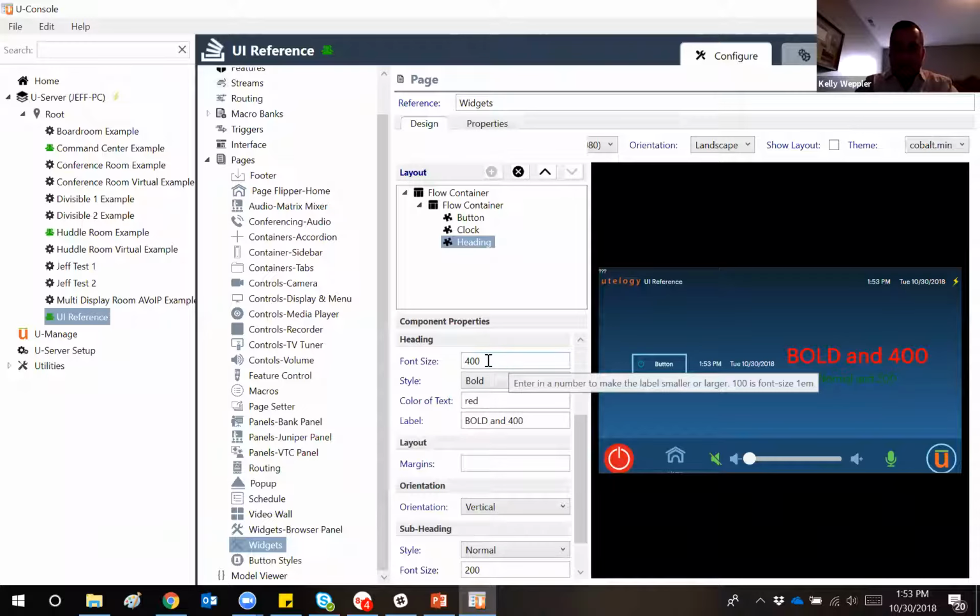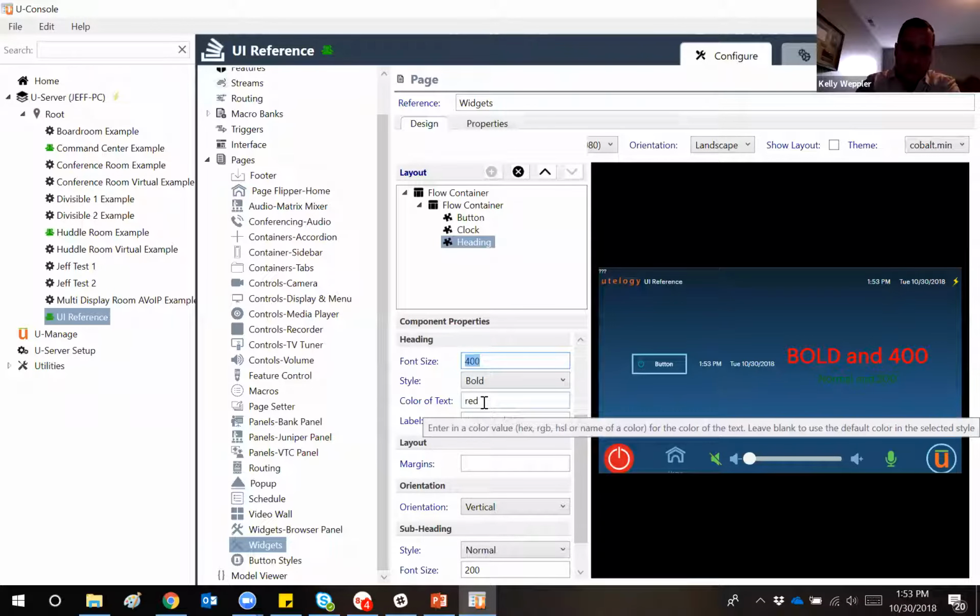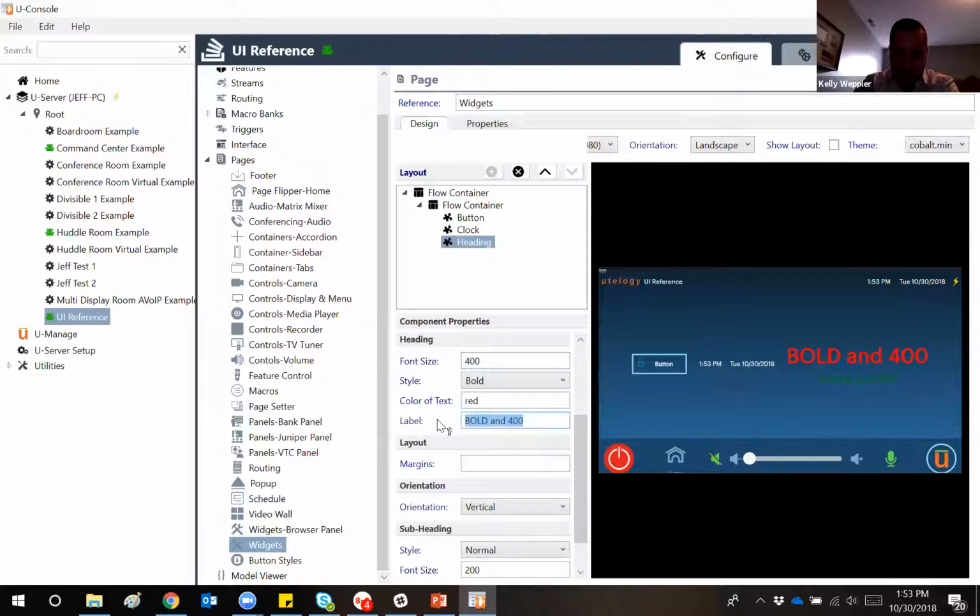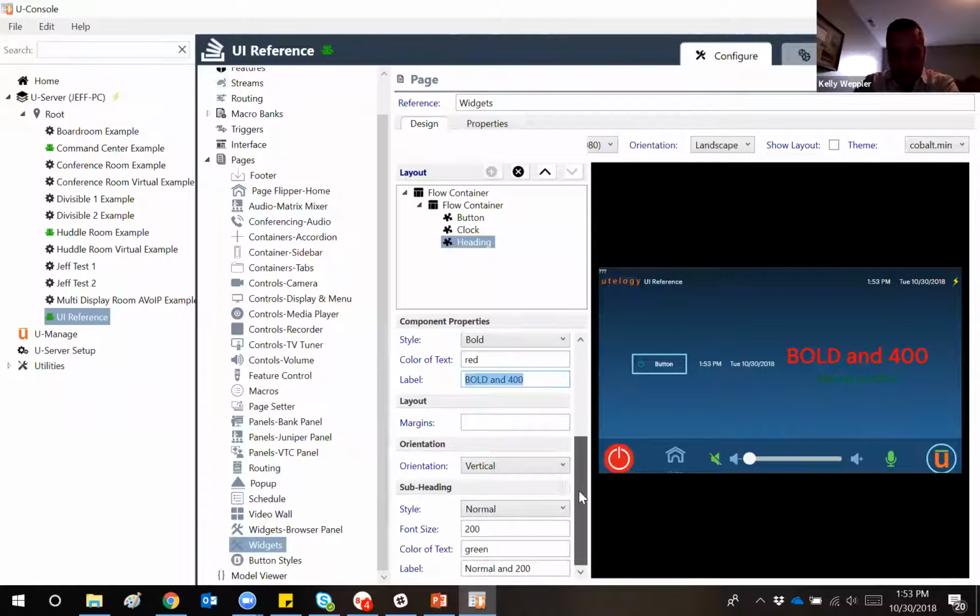So just like we have that item scale, item size, within some of the other components we've already discussed, we have that for the font size here. So default value would be 100. You can choose to go up or down from there. You can select whether you want the text to be bold or normal. You can even specify a color. By default, this is going to be blank, and it's just going to be white. And then obviously the label is the text that's going to be embedded within the heading itself.